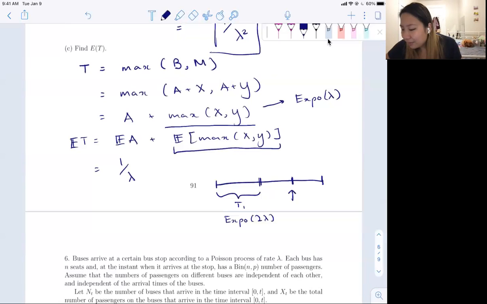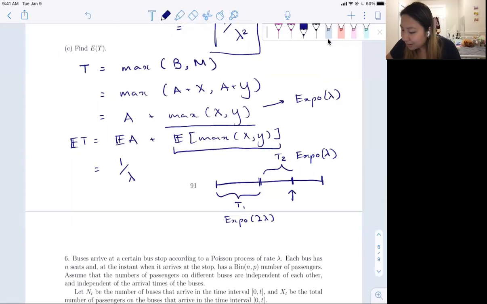And then after that one, we use memorylessness. This is also the min of the 2, which we've seen in the book is Expo with the sum of the rates you're waiting for. Now the memorylessness property allows us to reset, and we're waiting for just 1 expo to complete. So this one, let's call that T2, and that's going to be just Expo lambda.